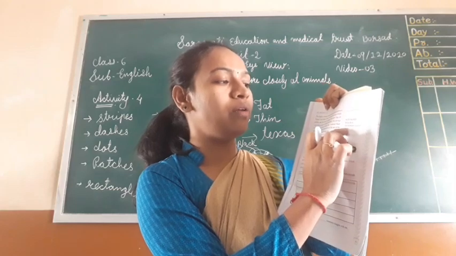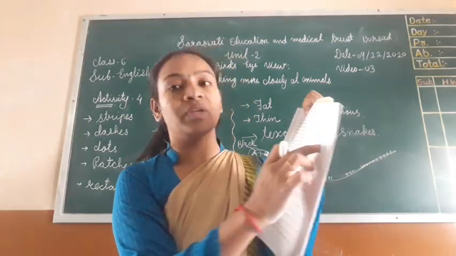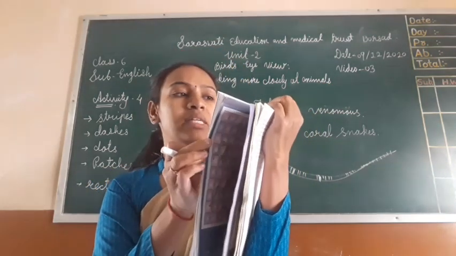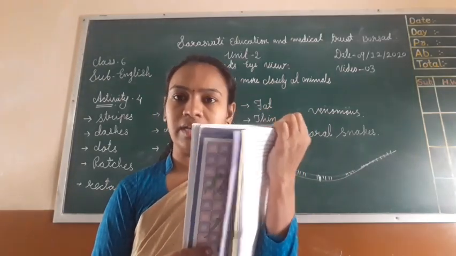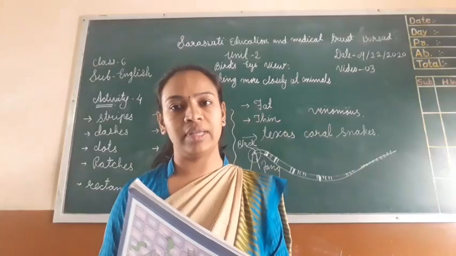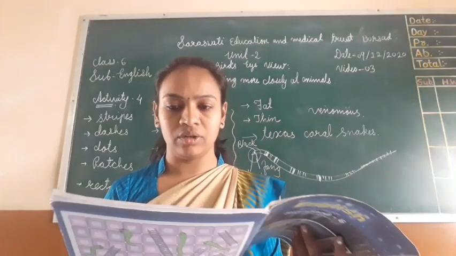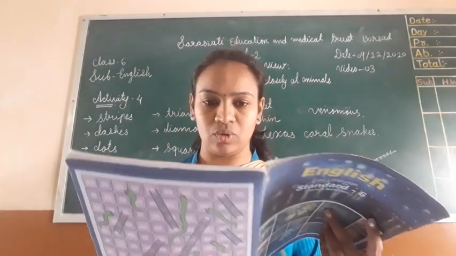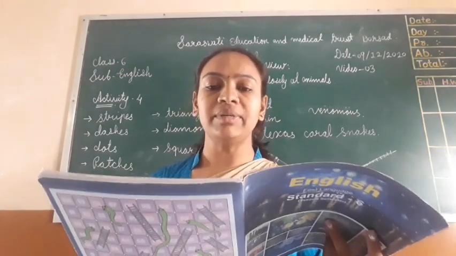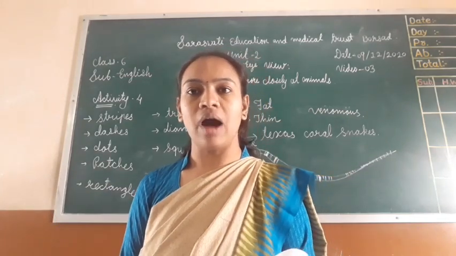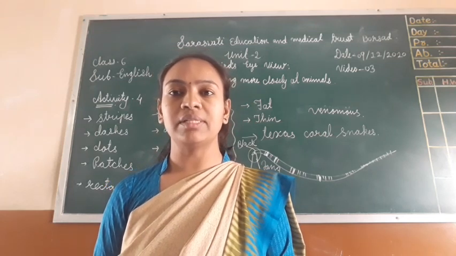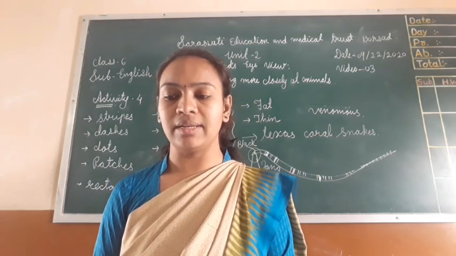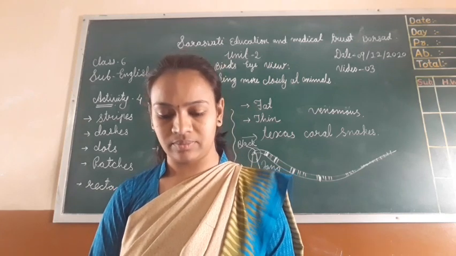Okay, the new word we learned is venomous. Venomous means poisonous, which means whenever it bites any person or another animal, it can be harmful and may even cause death. The bite of the Texas coral snake is harmful to humans and also to other insects, animals and birds. If it bites, it may cause death.